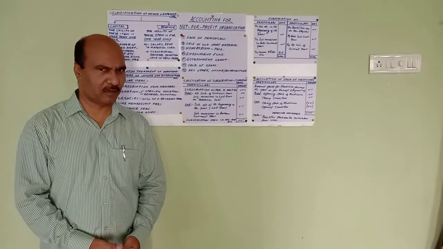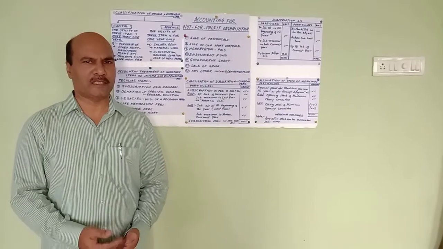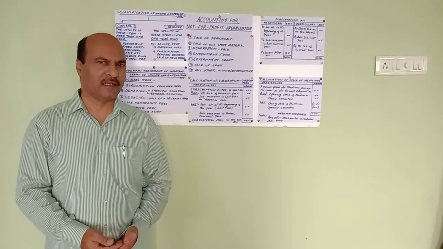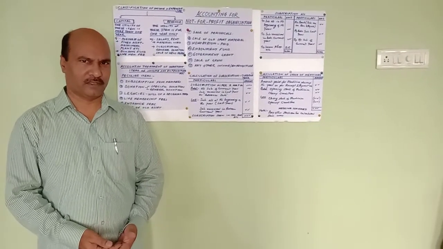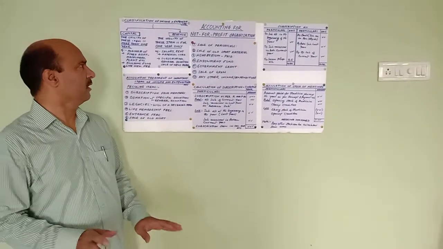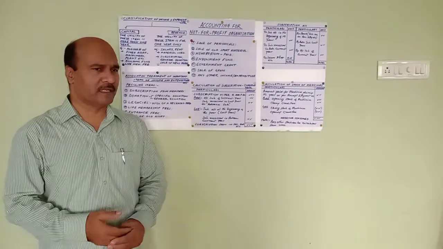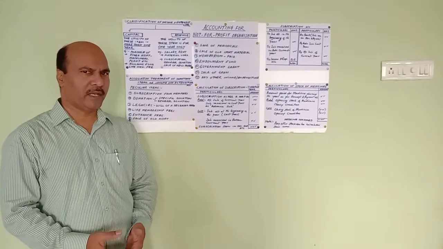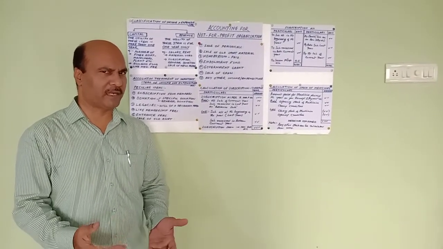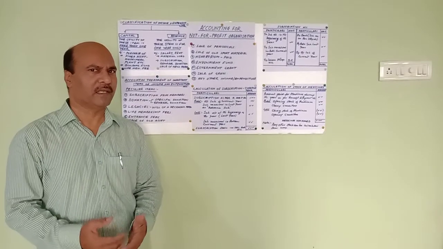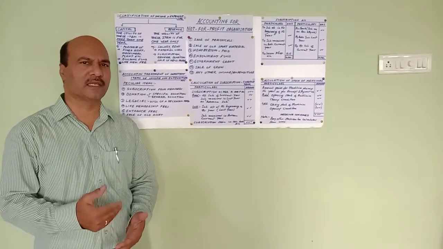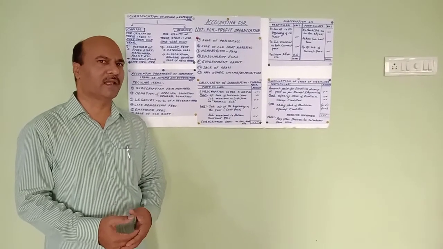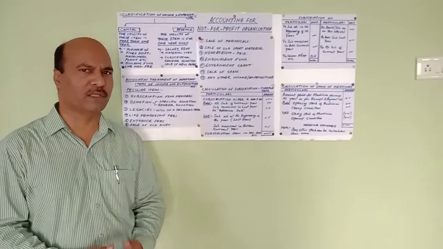In the continuation of the same series, let me explain today how the other type of items are taken in non-profit organization. Actually, all the income and expenditures or income and expenses are divided into two groups, that is revenue item and capital item. What is meant by revenue item and capital item? Revenue items are those items which are there for 1 year or less, whereas capital items are there for a long period, more than 1 year.